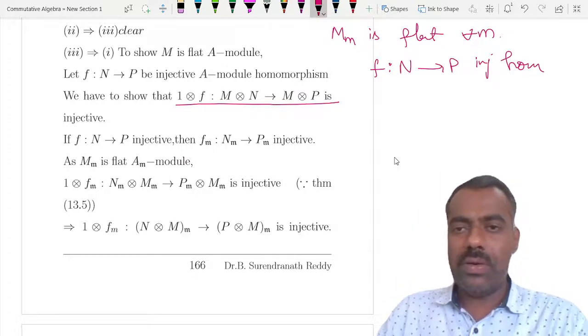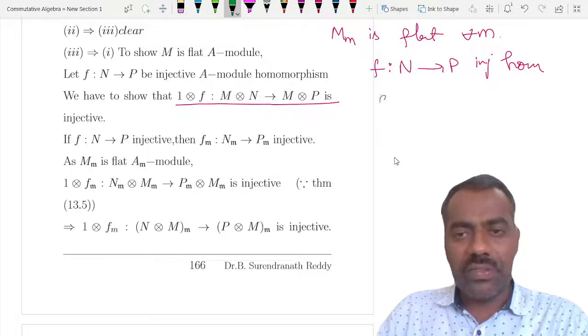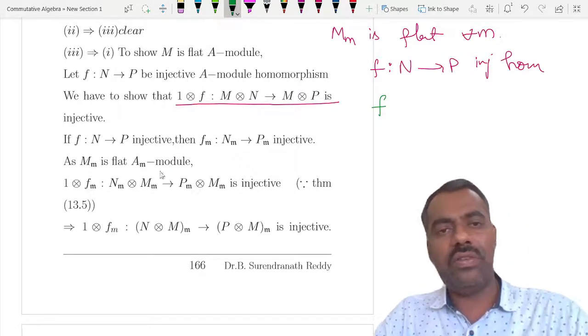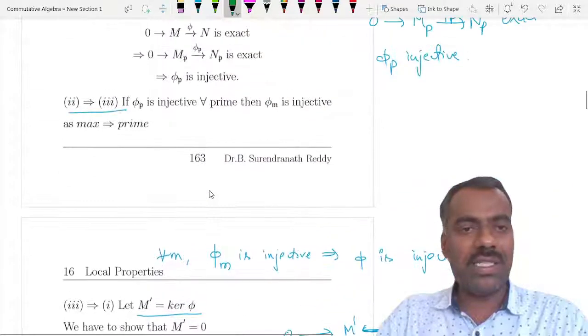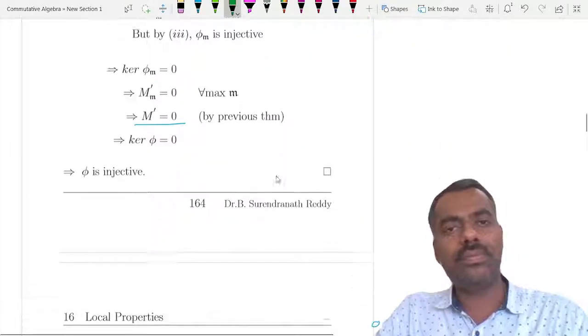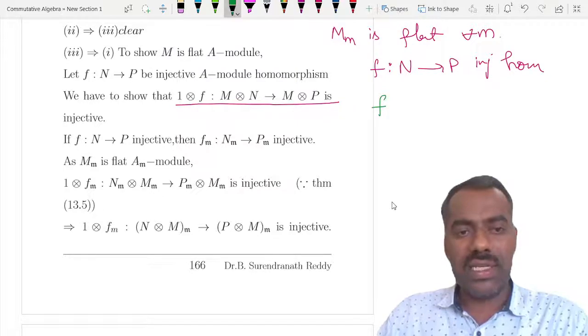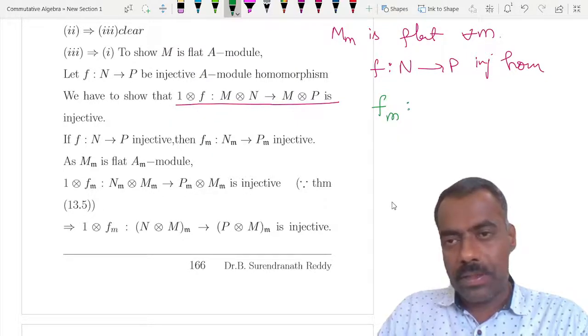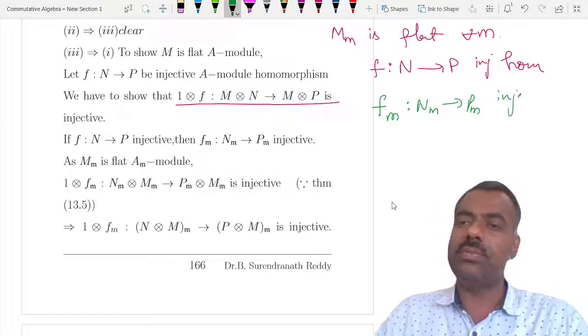Now because this map is injective, then by what we have just proved using the local property, if that map is injective, then it is injective at all prime ideals as well as maximal ideals. So you can say that this f_m, from N_m to P_m, is also injective.